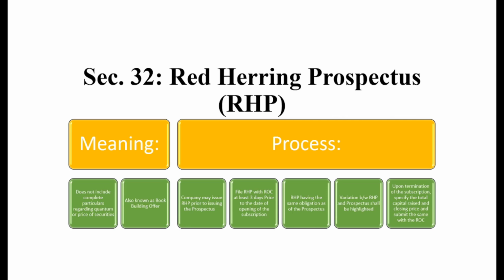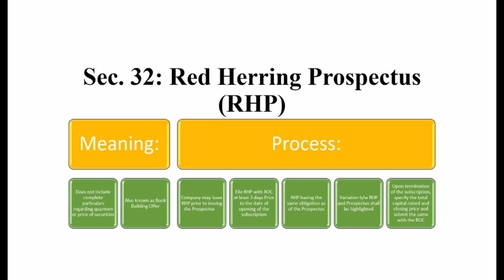Next, we will start section 32, which stands for red herring prospectus. Let's understand the basic meaning of the red herring prospectus. A red herring prospectus is issued by the company especially in a situation when the company is unable to identify its total quantum and pricing related to its shares.